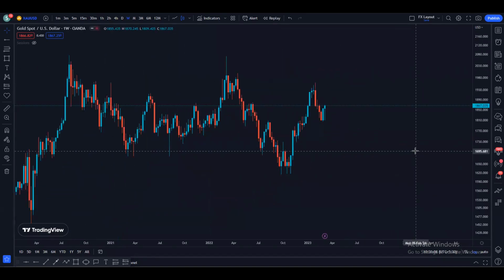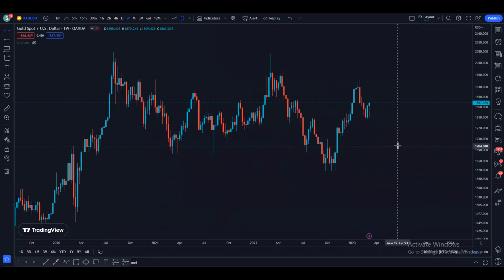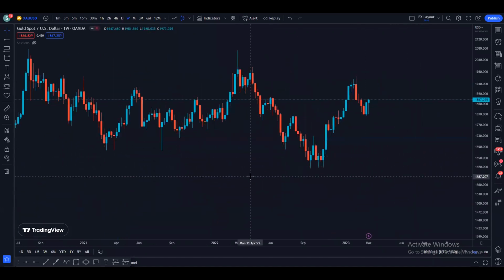So we know that the monthly is bearish. Now on the weekly time frame, as we can see, price made a lower high, lower low, lower high, lower low, and then the price broke this resistance, the previous high, and made a new high. Then the price came down and made support here. So now there is a pretty high probability for the price to come up and retest these highs on the left hand side.